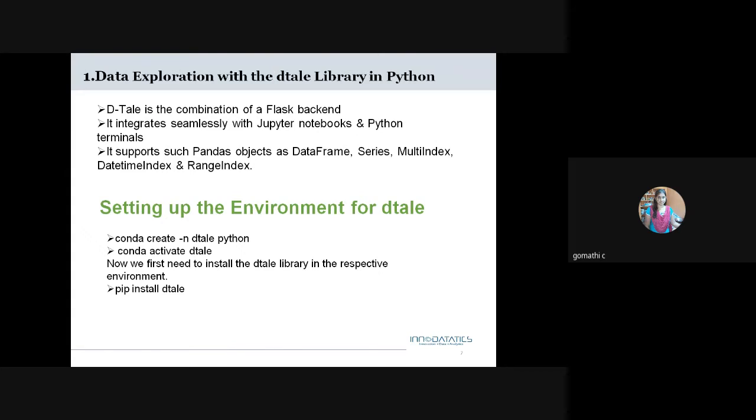with 2 to 3 lines of code, we can do everything here. It will show the entire data set inference. For example, if you have a large data set with many features, it will show how many missing values are present, how many categorical features, how many continuous features, how many duplicates are present, and in which feature what we have to apply. It will show an entire overview of our data set.